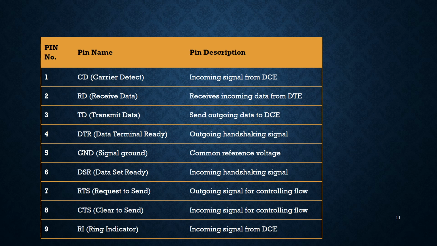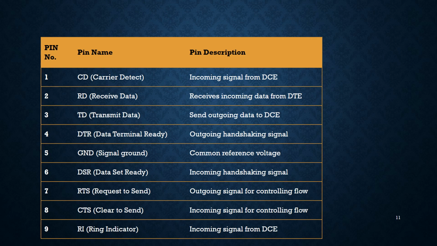Then there is the data carrier detect signal. As I mentioned, the modem asserts this carrier detect signal to inform DTE that a valid carrier has been detected, and contact between DTE and the modem is established, so it can proceed.